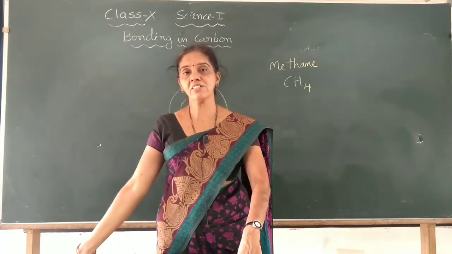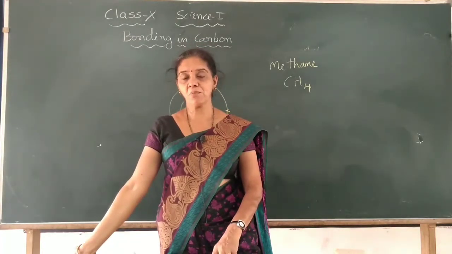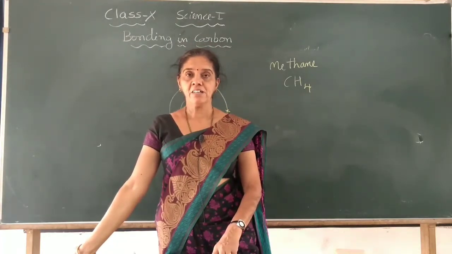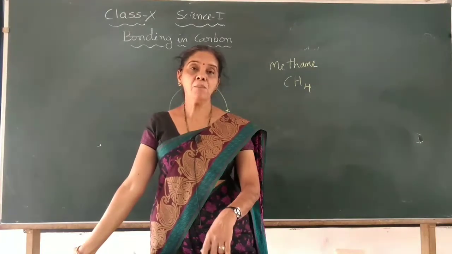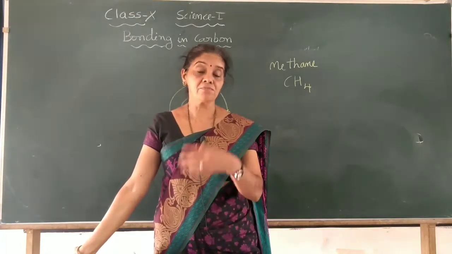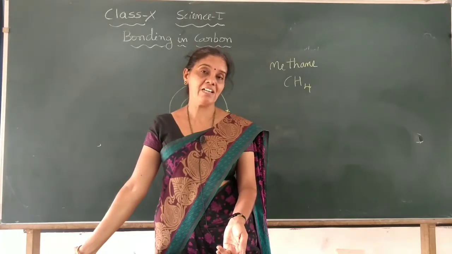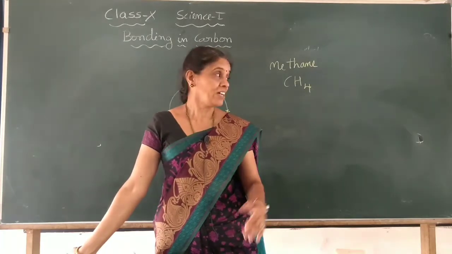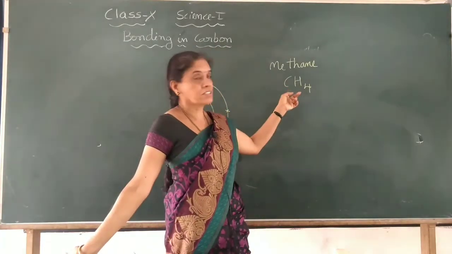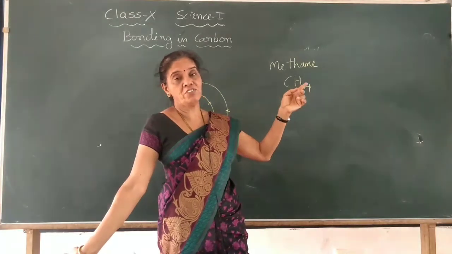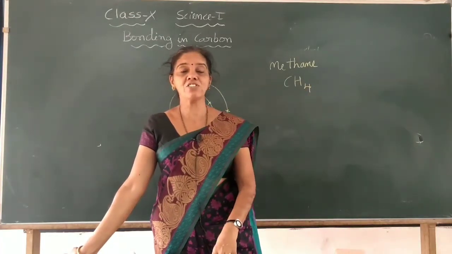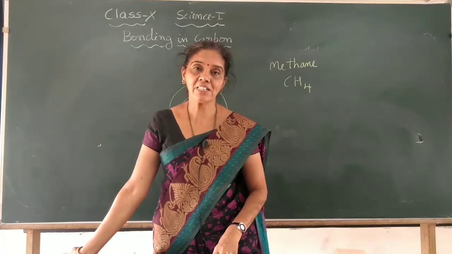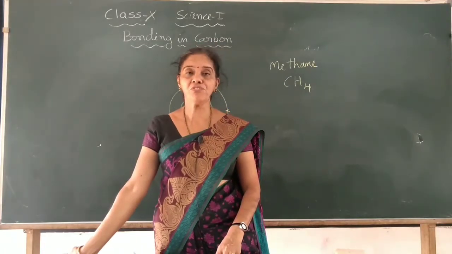What is biogas? When cow dung and other biological matter decompose, they liberate gases, one of which is methane. Even in CNG, compressed natural gas, the main component is methane gas. It is a good fuel.